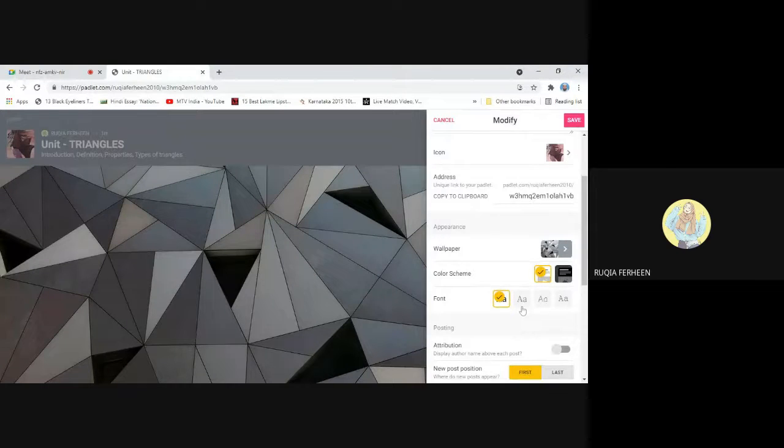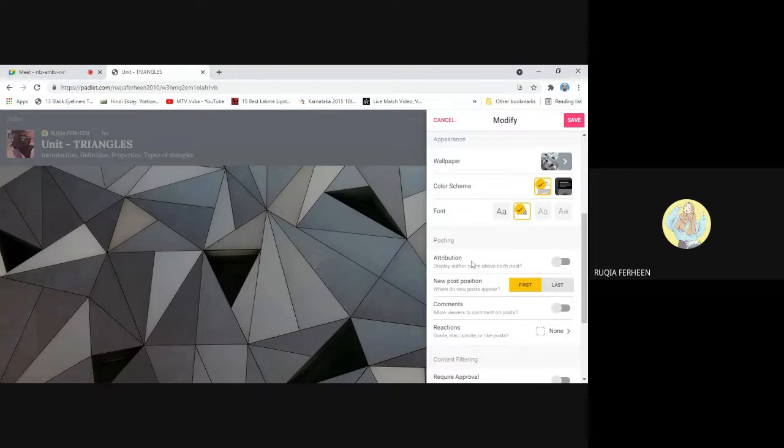Then the font. There are a minimum of 4 fonts. You can select among those, whichever you want. The attribution. If you are sending this wall post to your students so that even they can edit or participate in the wall post which you have sent, then you can select this option, display an author name above each post. Because when the student posts on your wall, you won't know which student has posted it. So I suggest you turn on this attribution button so that you can get to know which student has posted what. So the next is new post position.